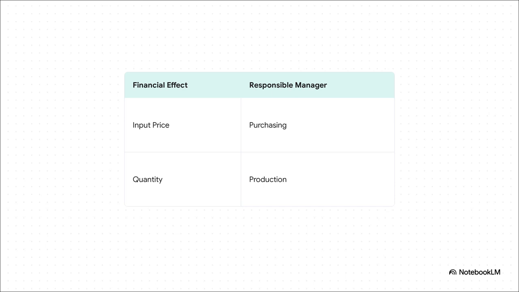If the isolated variance shows we paid a higher price for raw materials, boom, we know exactly who to talk to. The purchasing manager. If the variance shows we're using way too much material per unit produced, well, that falls squarely on the production manager's desk.